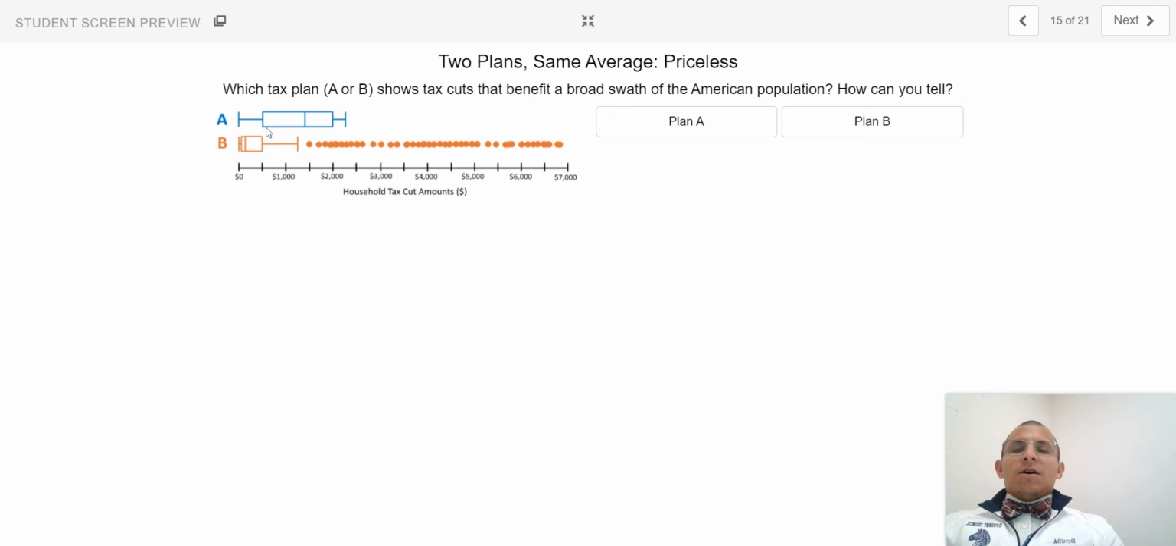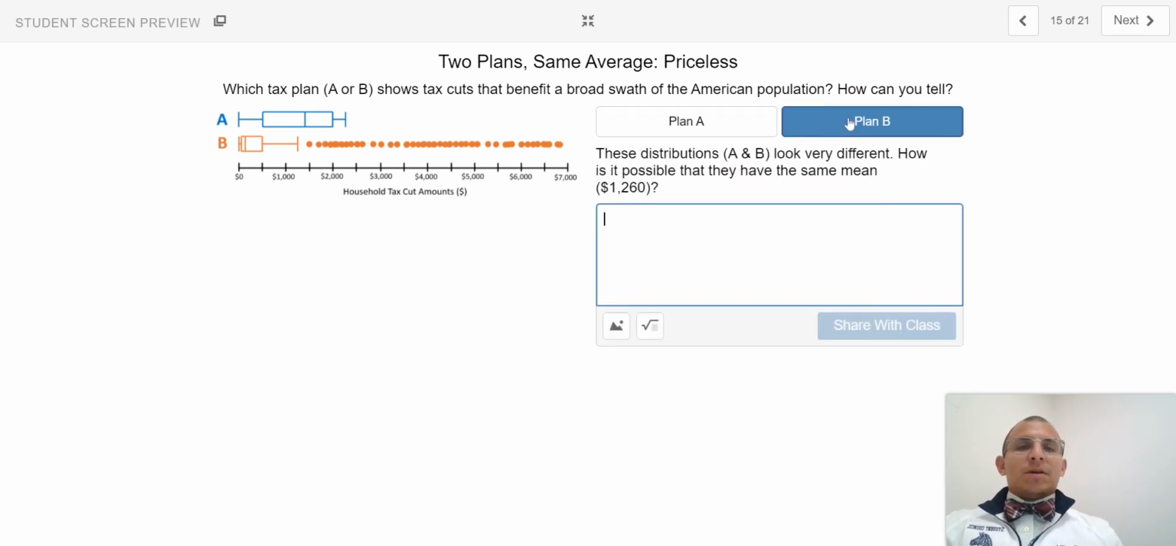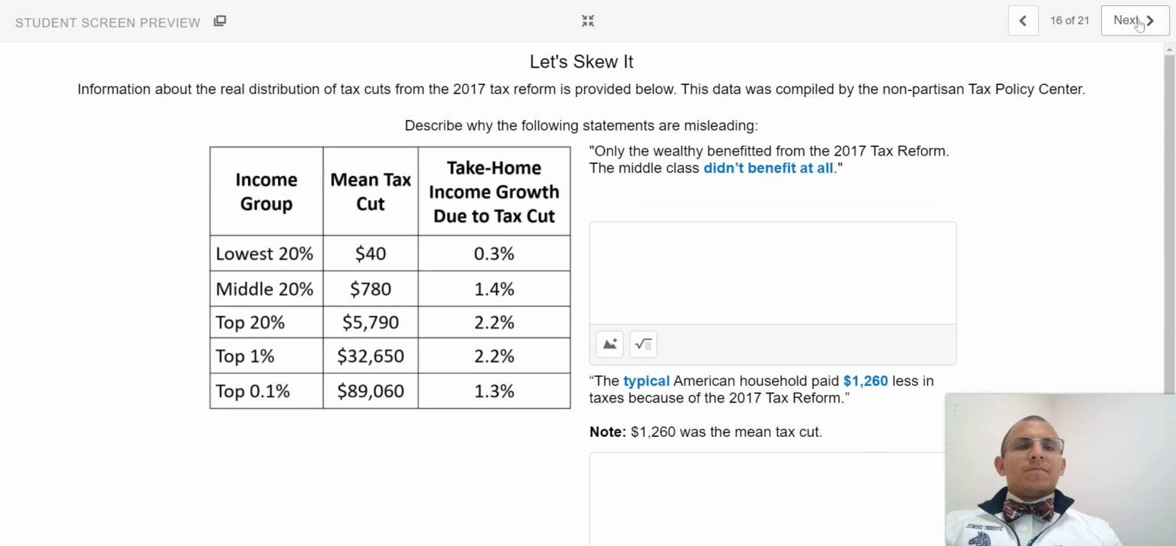Now, of these shapes, which tax plan, A or B, shows tax cuts that benefit a broad swath of the American population? How can you tell? A broad swath just simply means more. Plan A or Plan B. However, they look extremely different. How is it possible that both of these distributions can actually have the same mean of 1,260? And at that point, let's skew it.